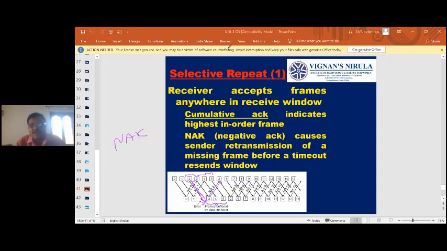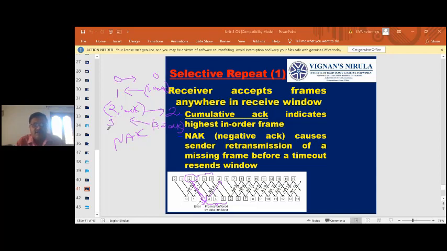What happens normally in sliding window protocols? Whenever a frame is sent and received, the acknowledgement is immediately piggybacked, for example 1, 0 acknowledgement, and sent to the sender. Again, when 1 is received, it gives the 1 acknowledgement and sends 2. Similarly, when 2 is received, it sends 3 with the 2 acknowledgement. The acknowledgements are sent from one side to the other side.